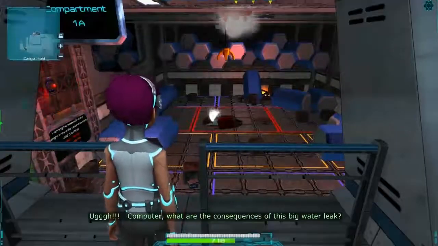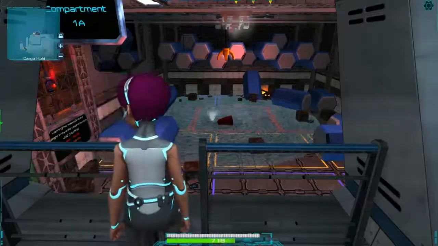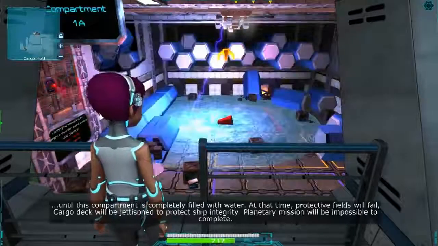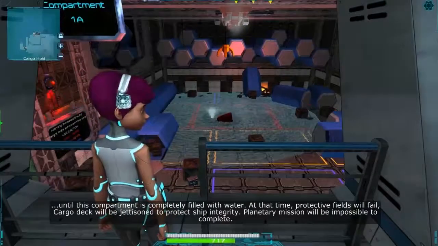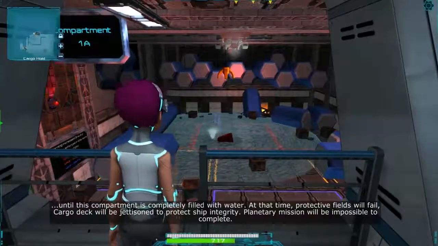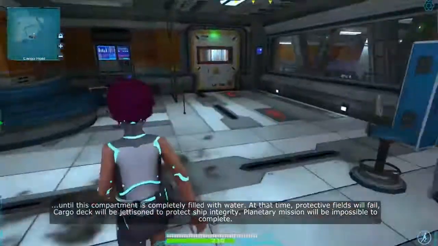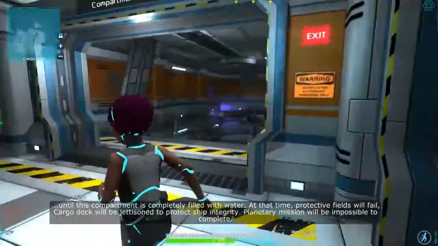Computer, what are the consequences of this big water leak? None. Phew! Until this compartment is completely filled with water. At that time, protective fields will fail. Cargo deck will be jettisoned to protect ship integrity. Planetary mission will be impossible to complete.